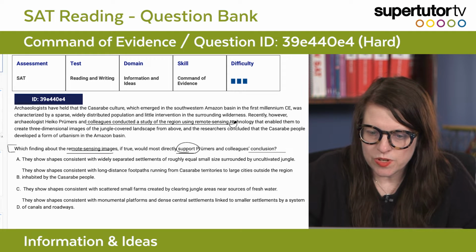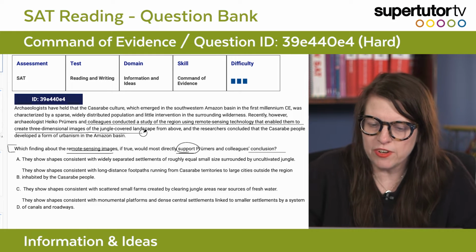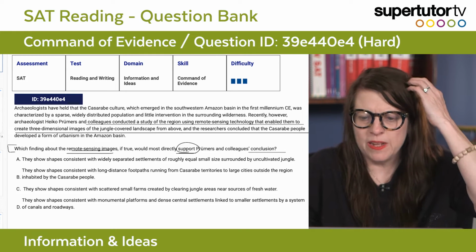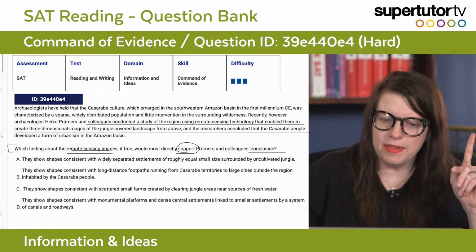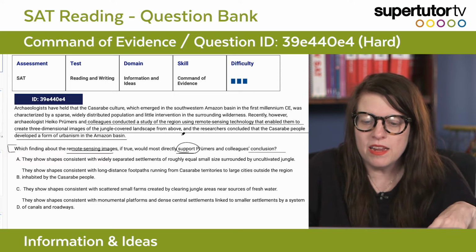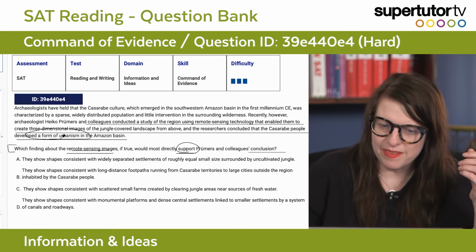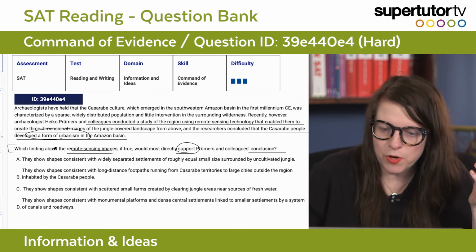They conducted a study of the region using remote sensing technology that enabled them to create a three-dimensional image of the jungle-covered landscape from above, and the researchers concluded that the Kasarbe people developed a form of urbanism in the Amazon basin. So I want some kind of imagery that says this is some form of urbanism, right? So I want evidence of urbanism.